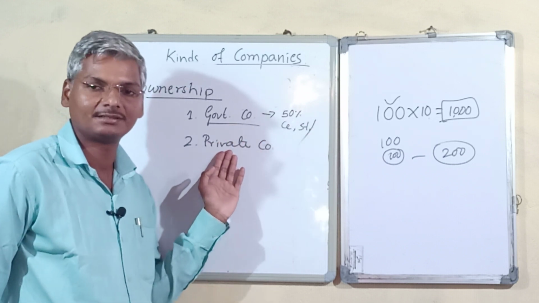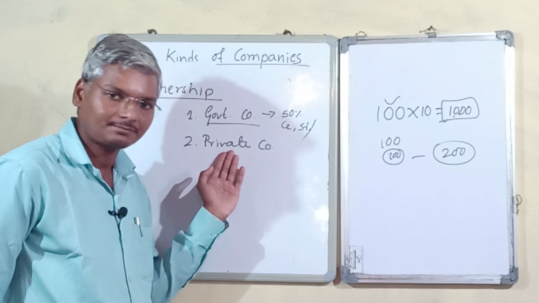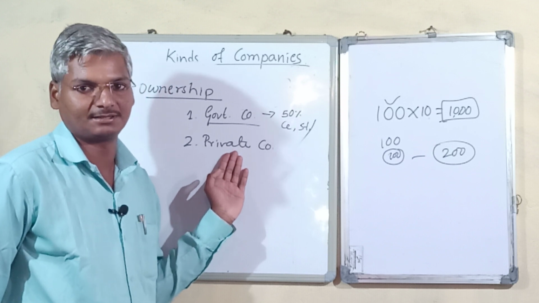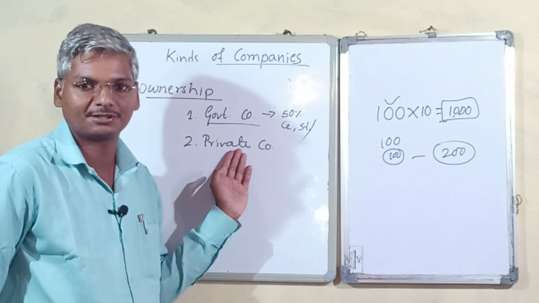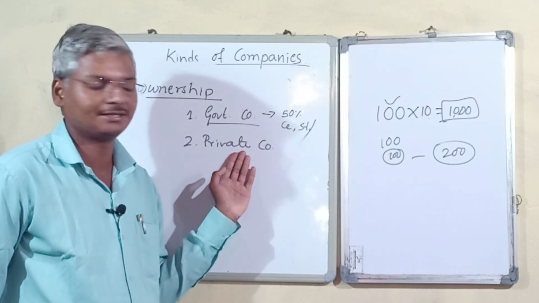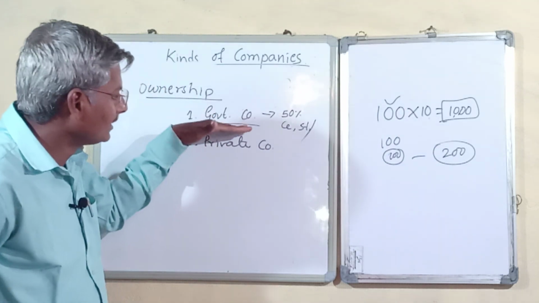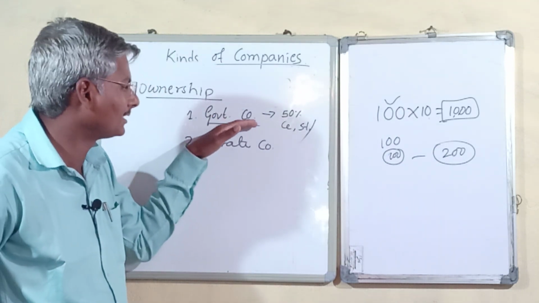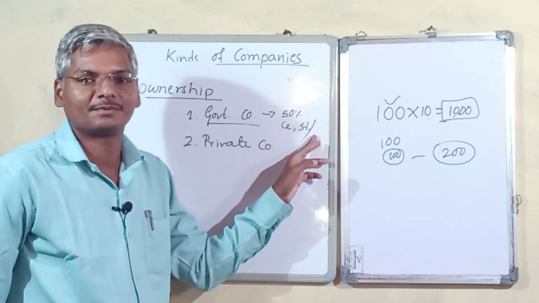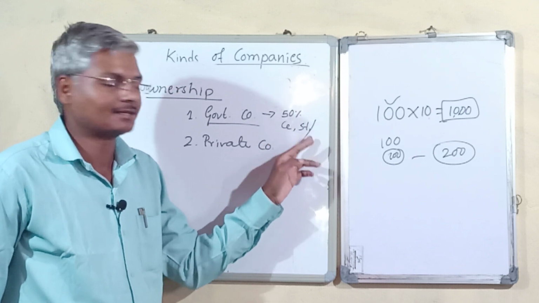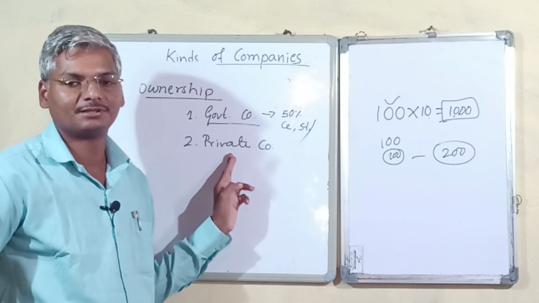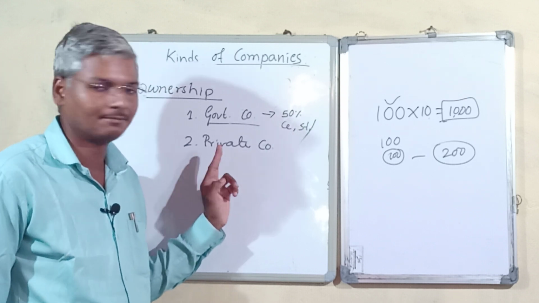And private companies are companies where private people are the owners and handle the businesses. There is no share with the government. The fully privately owned companies we call private companies. I repeat, government companies have more than 50% of shares held by the central government, state government, or a combination of both. In private companies, the ownership is with private holdings.